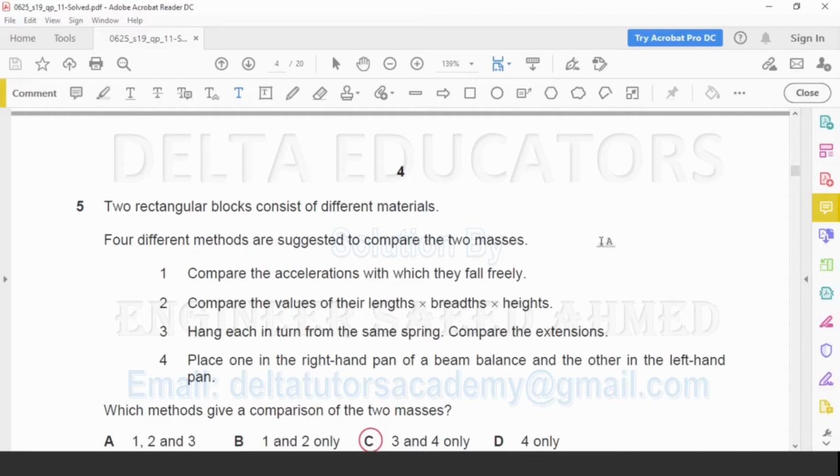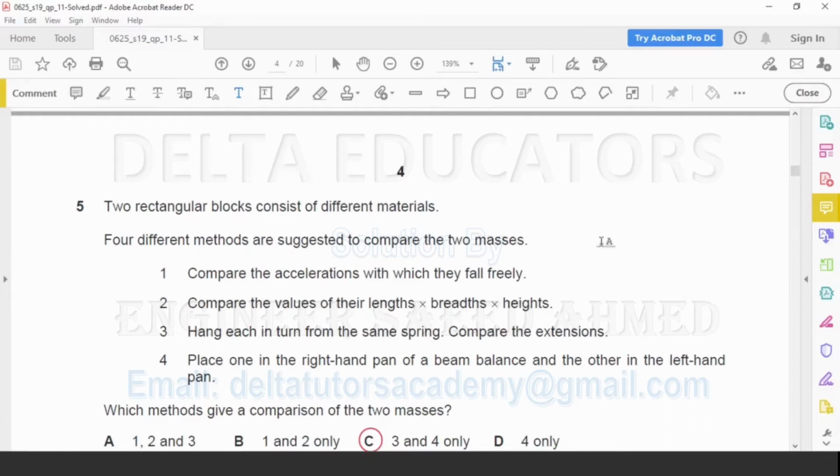Question number 5. Two different blocks consist of different materials. 4 different methods are suggested to compare the two masses. Number 1. Compare the acceleration with which they fall freely. With free fall acceleration, we cannot compare the masses. Number 2. Compare the values of their length, breadth and height. Product of length, breadth and height is called volume. So with the volume, we cannot compare the masses. So number 1 and number 2 are not the possible points.